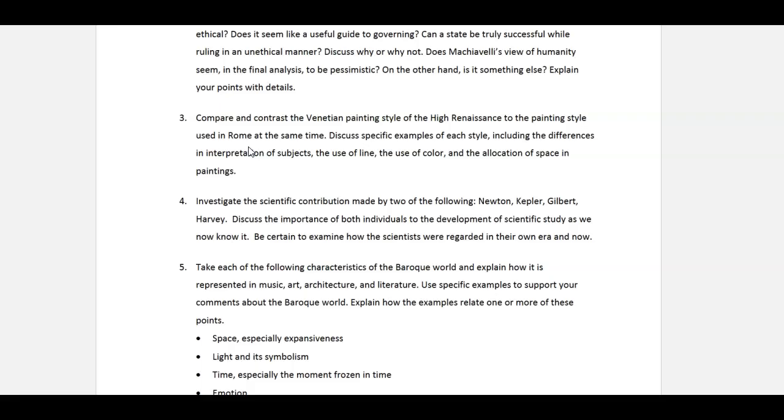The Venetian painting style has a little difference there, but I want you to look at the style, the subject matter as well, subjects that are offered, how they're presented, the idea of line and color, spacing, and how that's used. Those are all discussed in the textbook.